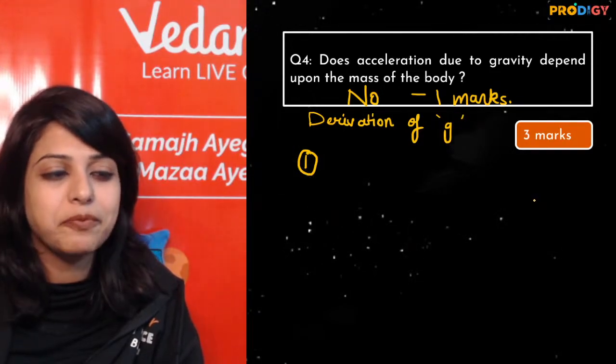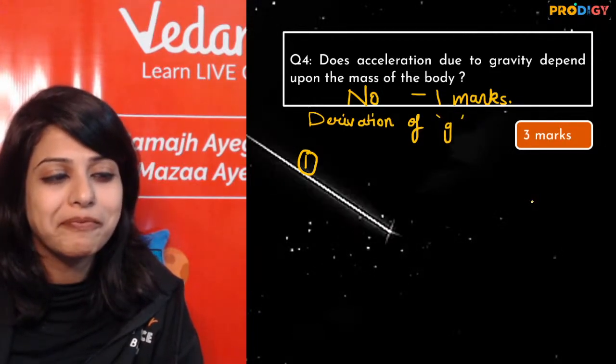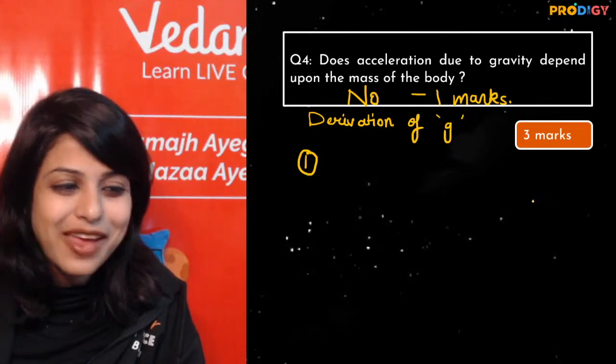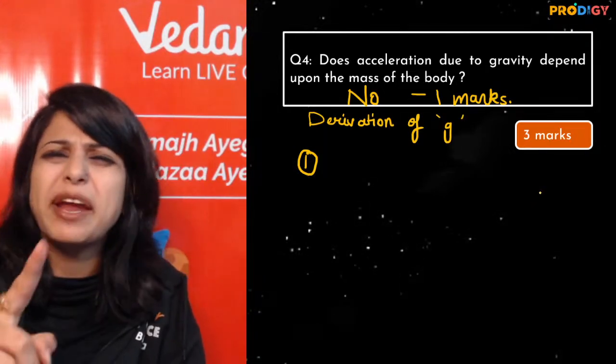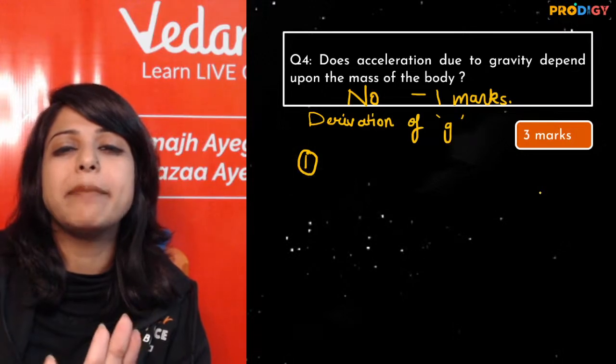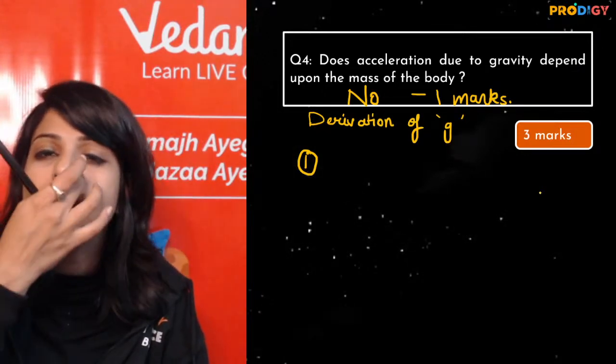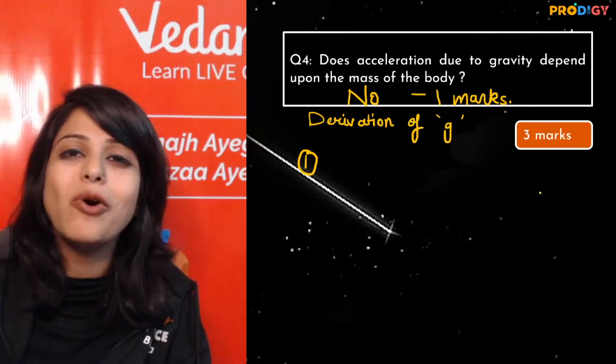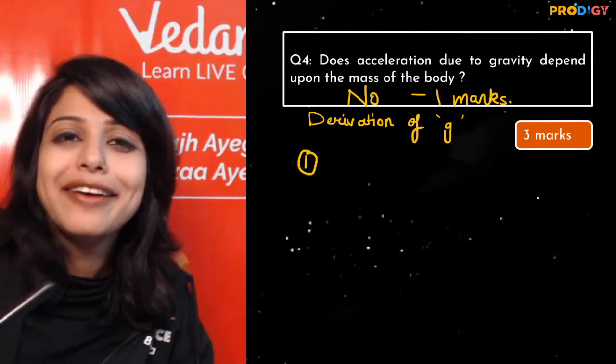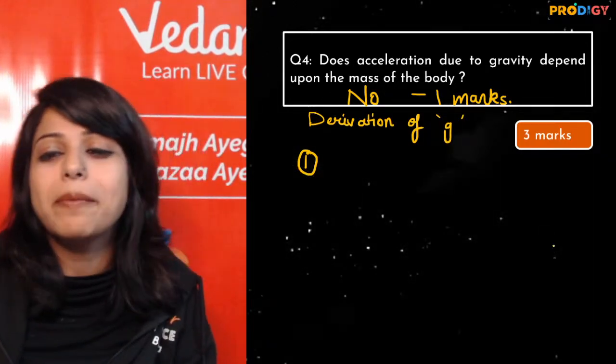Very first step. What will be the first step? See the formula. No. The very first step, I told you, take that your examiner knows nothing. He's a novice. He doesn't know, or she doesn't know. They don't know anything. You are teaching them everything, okay? So what are you going to teach?